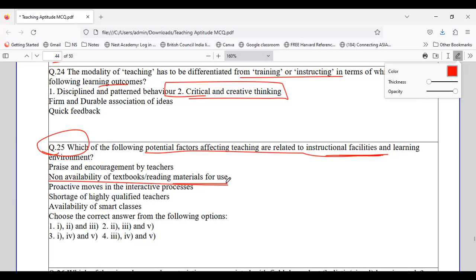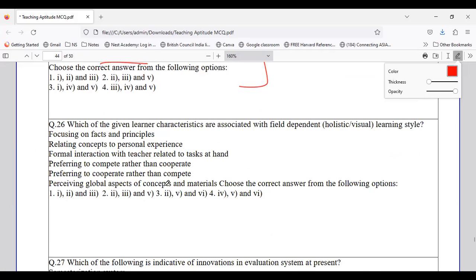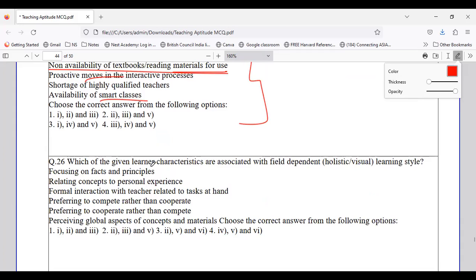Yes, it will be affected. Then we are talking about proactiveness in the interactive process. And we are talking about the availability of smart classes. These are the instructions which will be related to the potential factors which will affect the teaching related to instructional facilities. Okay. Coming to question number 26, which of the following given characteristics are associated with a holistic learning style?